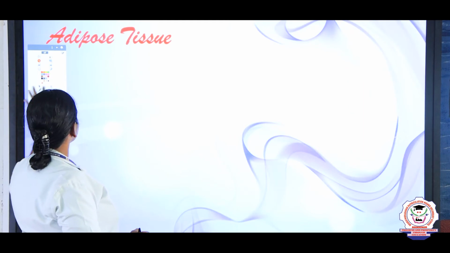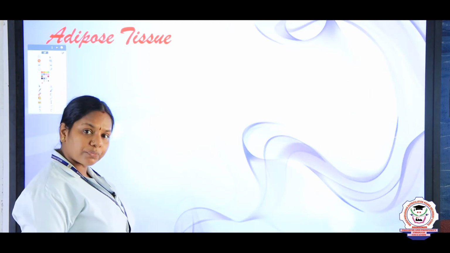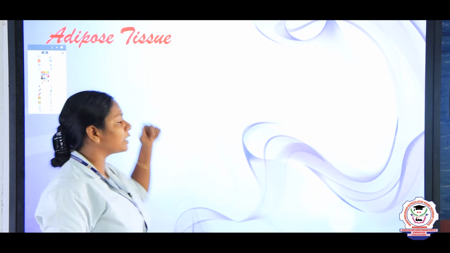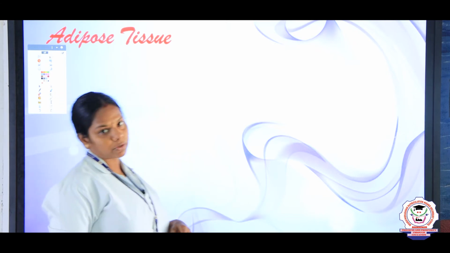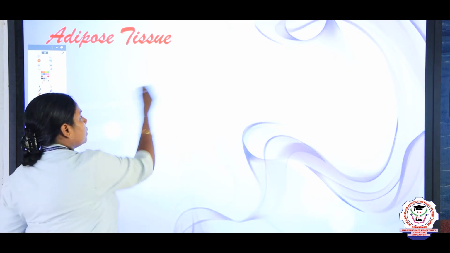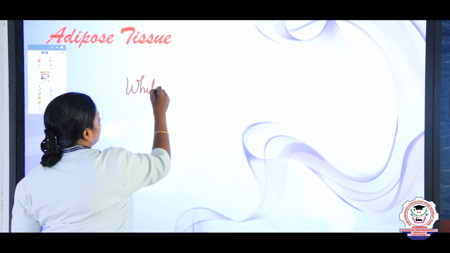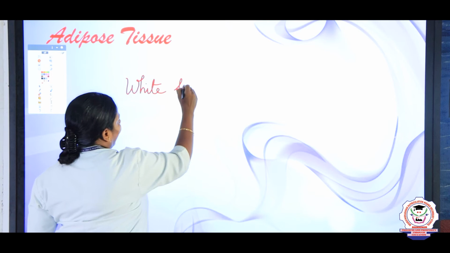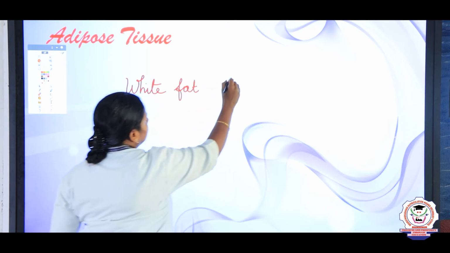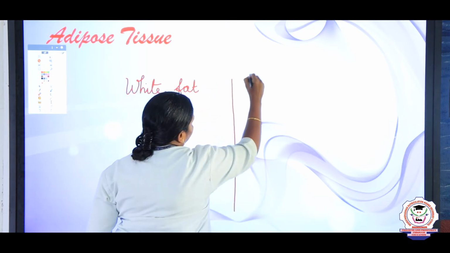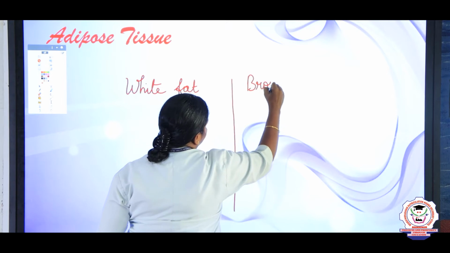And next we are going to see about the different types of adipose tissue. I told you that the adipose tissue is also called a fat tissue. So, we are going to differentiate between the white fat and the brown fat. It is an important question, children.